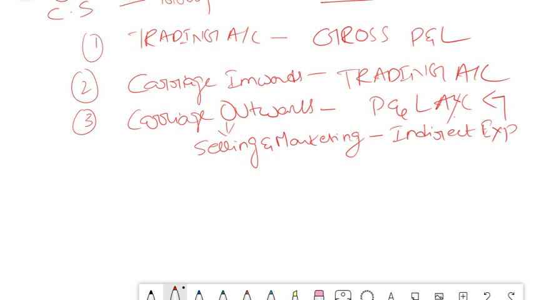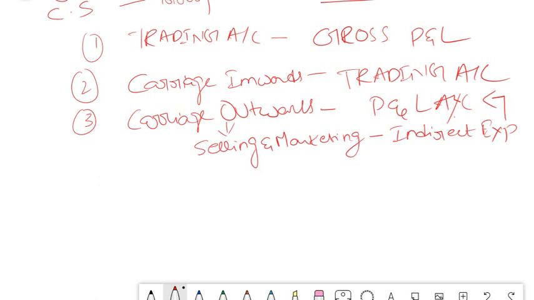Please understand the difference, friends. When we purchase something, it comes in your trading account because it is related to your production, because only of that purchase we are going to produce something. Only if we get the raw material, we get to produce something, and hence it is directly related to your production. Whereas carriage outwards, that is when we sell the goods, the transportation charges come under your selling expenses, because it is not related to your production, isn't it? Production stops when your sales is done. Anything after that will come under your marketing or will come under your selling expenditure. So anything after production should be taken to indirect expense category, and hence it should go to your P&L account.